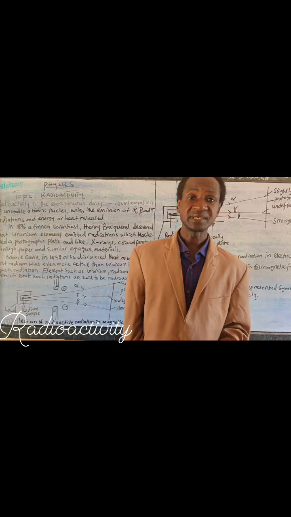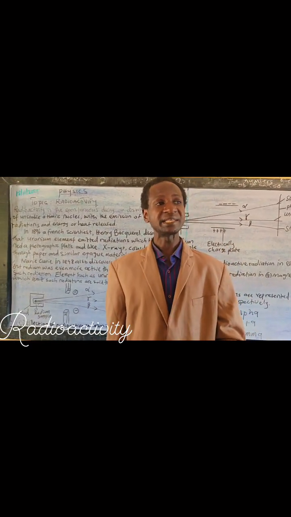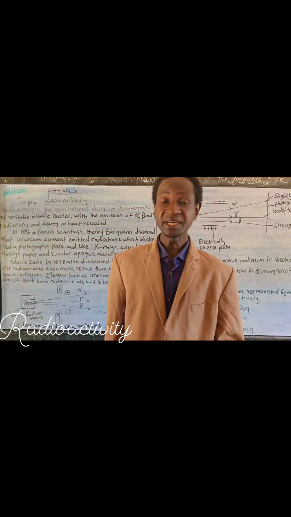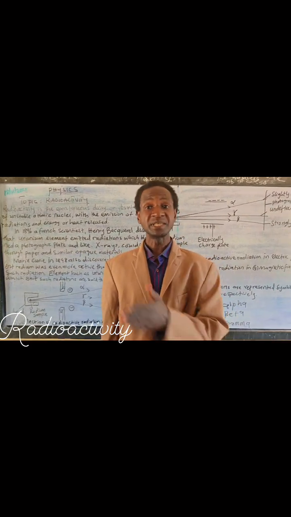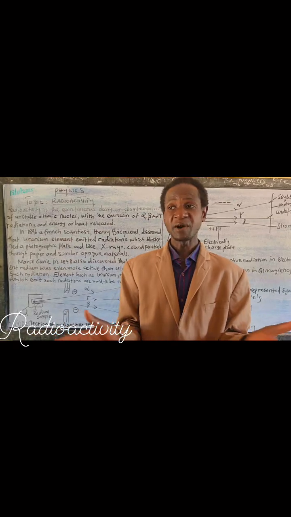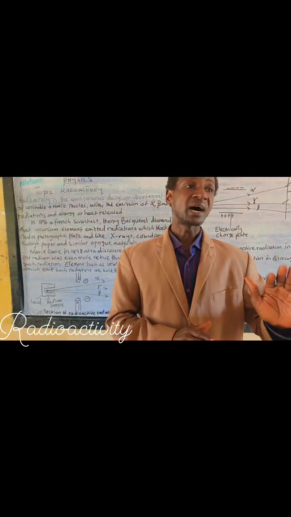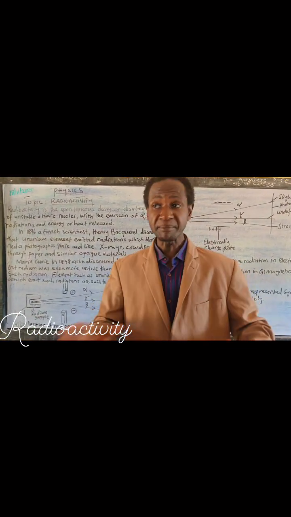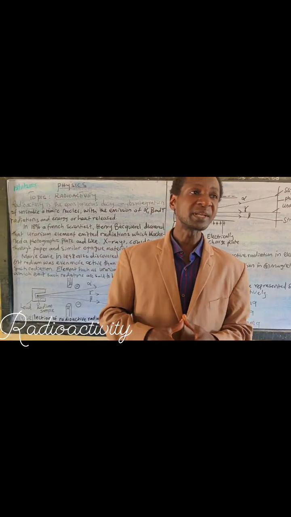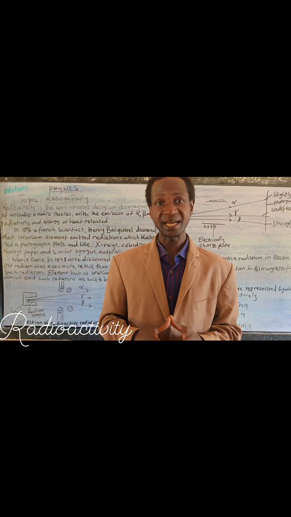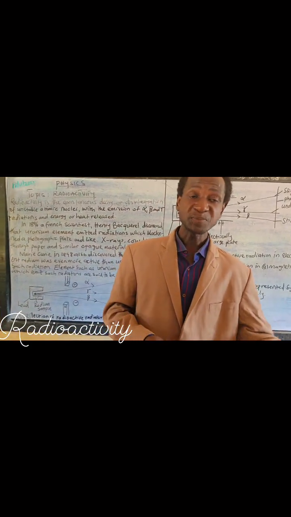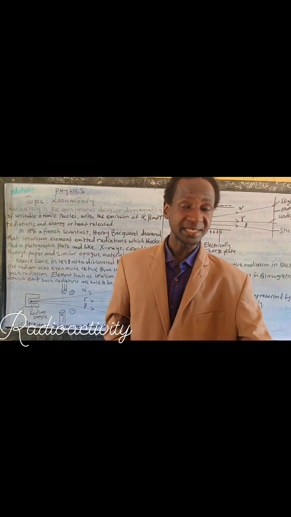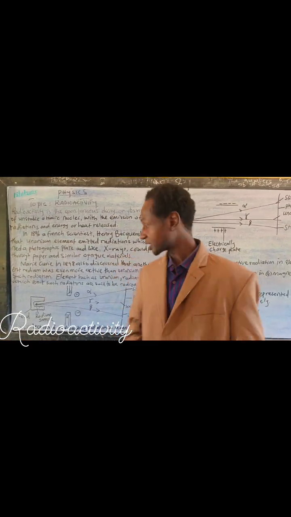Likewise, using an electric field, alpha was slightly deflected, gamma was undeflected, and beta was strongly deflected. So using both the magnetic and electric fields, there was very slight deflection of alpha, no deflection of gamma, and strong deflection of beta.